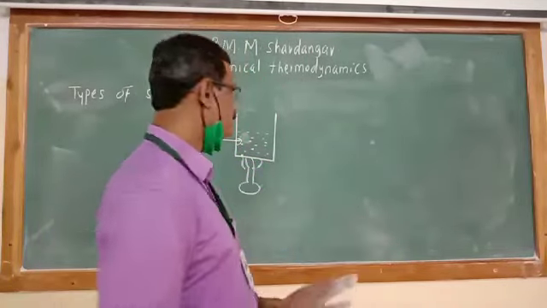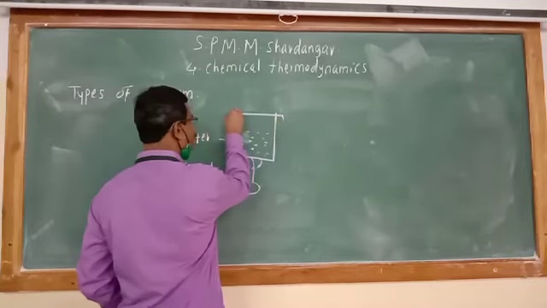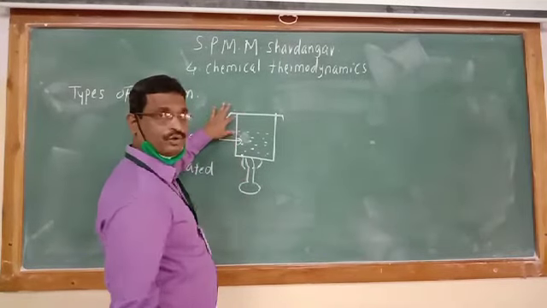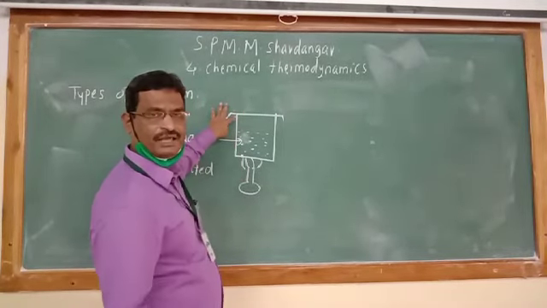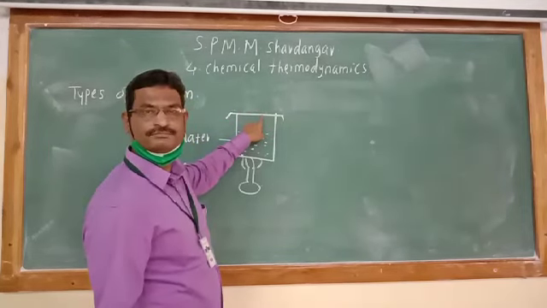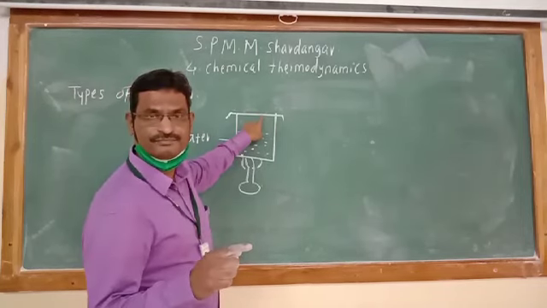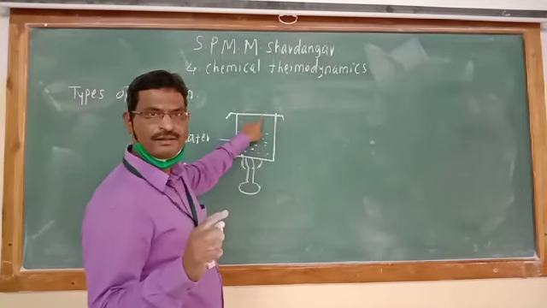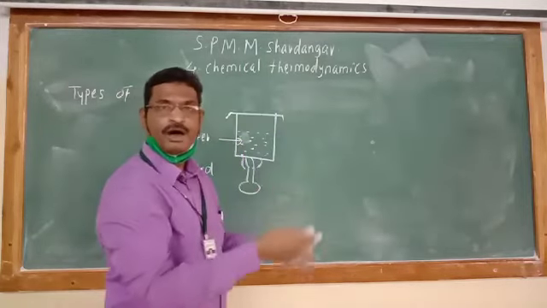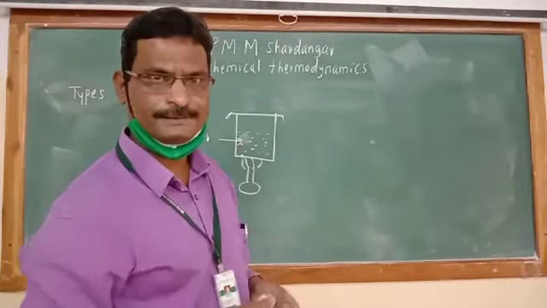But here, this beaker is closed at the top. The beaker is closed at the top. Only this is the difference. In open system, the beaker is not closed at the top. The beaker is open. Therefore, what happened there we have studied in the first video. Heat is absorbed and water molecules will escape out, go out from the system to the surrounding.